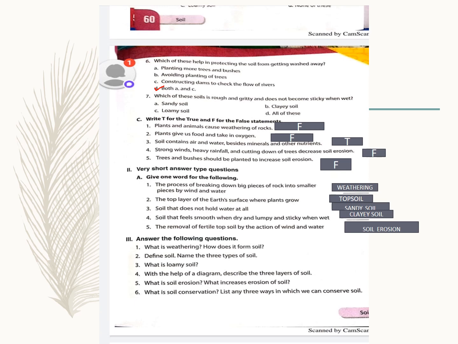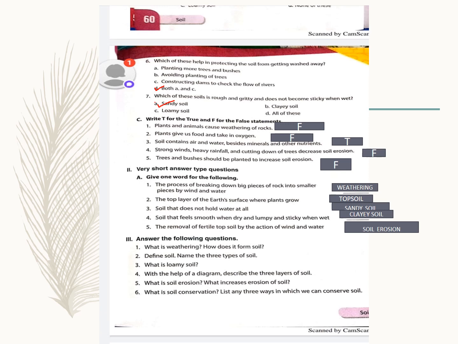If it is wet sandy soil, it will not stick to your hands, and that is your sandy soil. Now coming to write T for true and F for false statement. First one is plants and animals cause weathering of rocks. What causes weathering of rocks? They are not plants and animals. Wind and water, they cause weathering of rocks. Plants to an extent, yes.